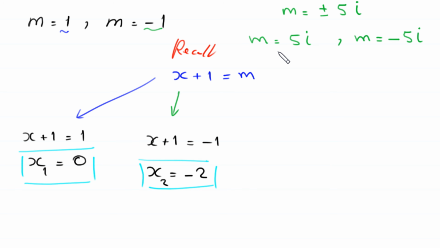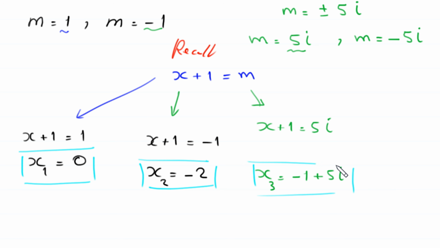And when m is equal to 5i, then this equation will become x plus 1 is equal to 5i. From here we get the value of x is equal to negative 1 plus 5i. This is the third value of x. This is the third solution of this equation.